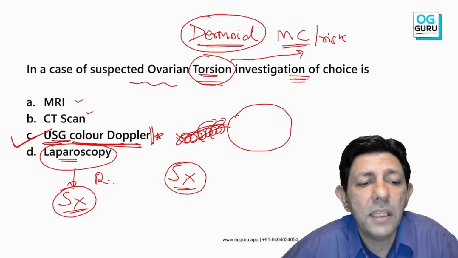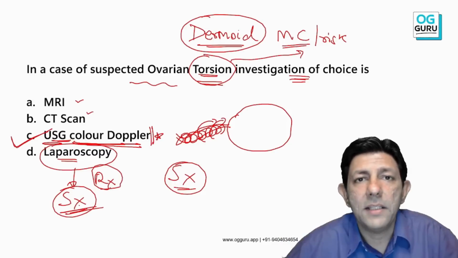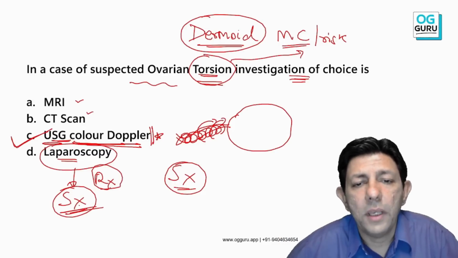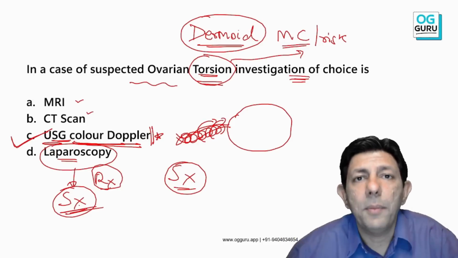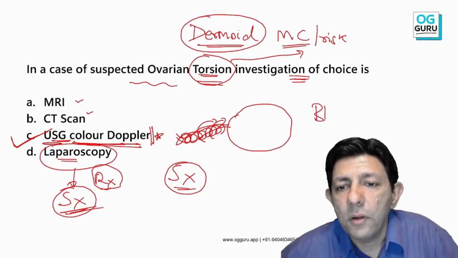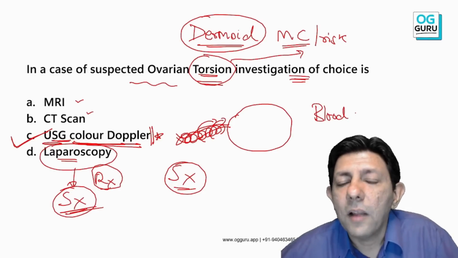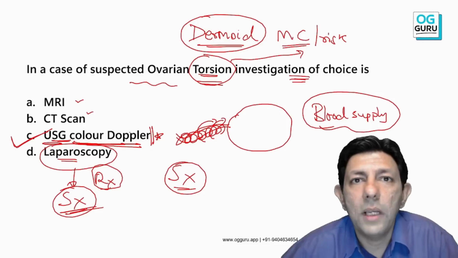Laparoscopy is then finally in the treatment and management. You detort it and see. You can remove the cyst and save the ovary. So basically when the torsion happens, the pedicle twists, the blood supply gets occluded, and therefore we want to look at the blood supply and blood vessels, and we can come to know that only by color Doppler.